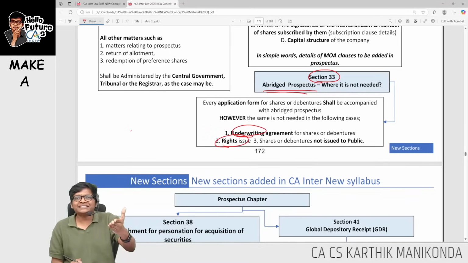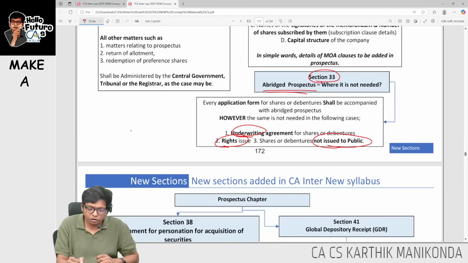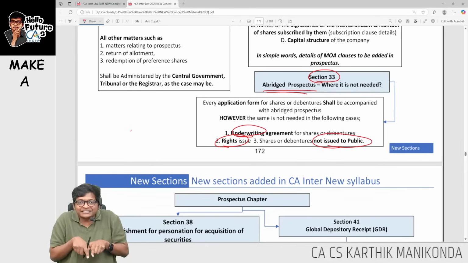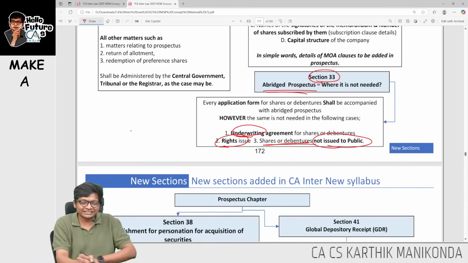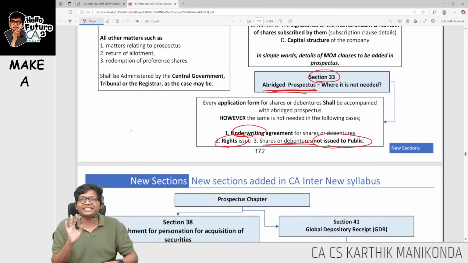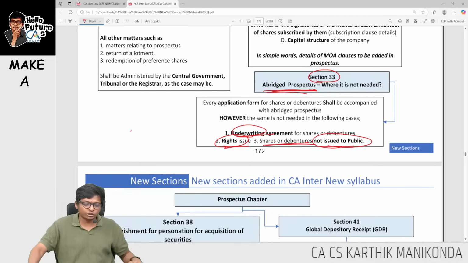Rights issue, existing shareholders, so not needed. Or if it's not issued to public but within our existing members, mainly for a private company, then there is no need to issue. What, guys? Abridged prospectus not needed. Prospectus needed, abridged version is not needed. Underwriting rights are not issued to public.